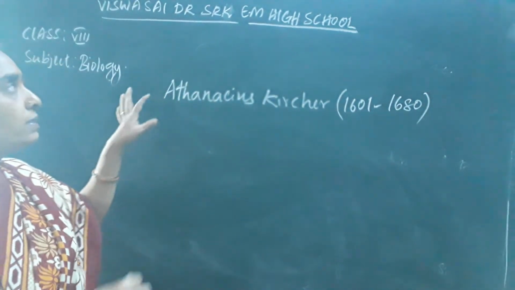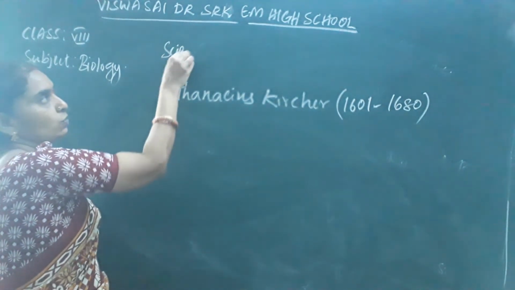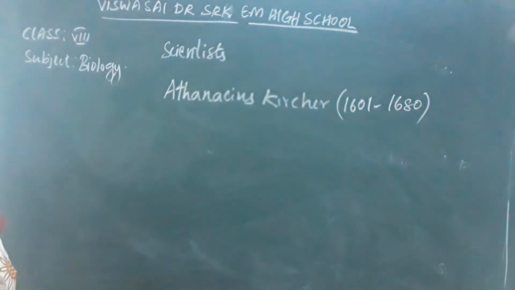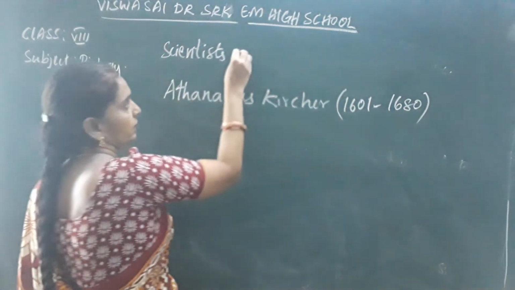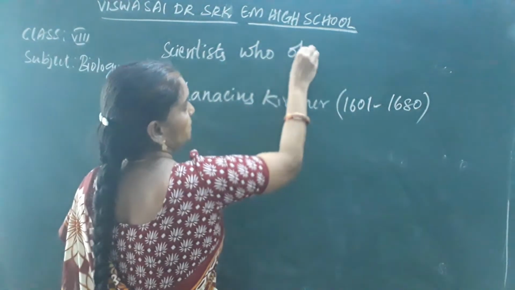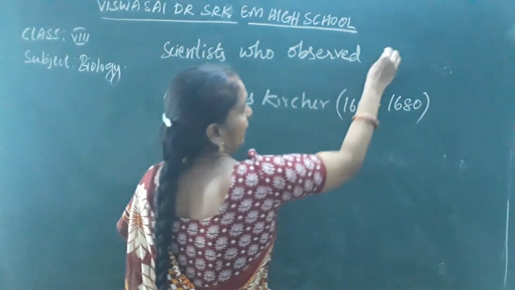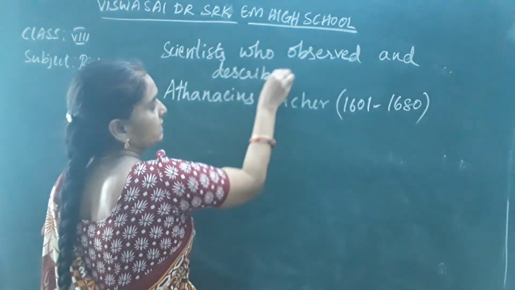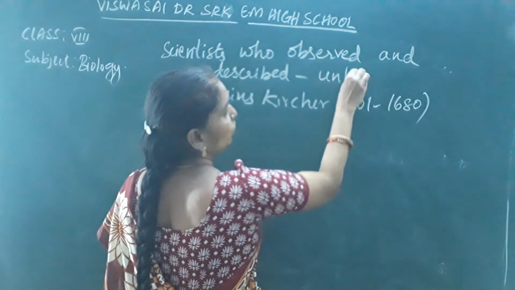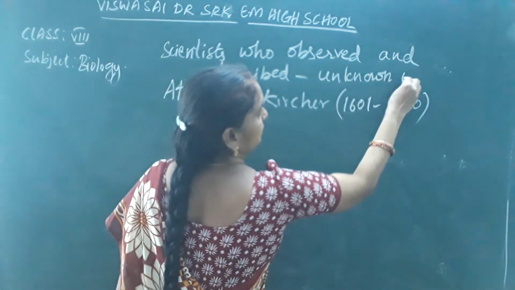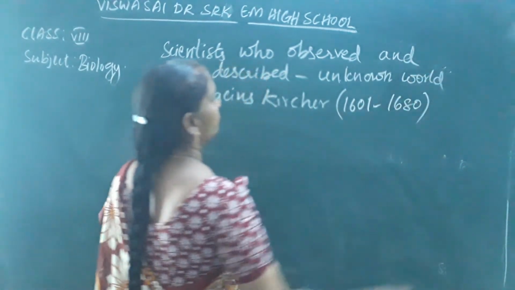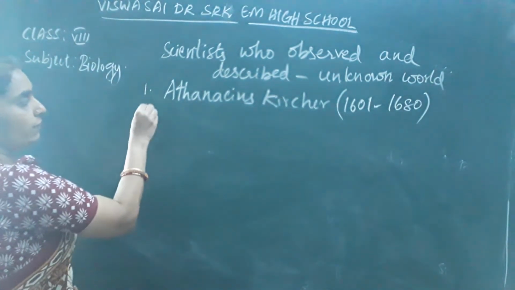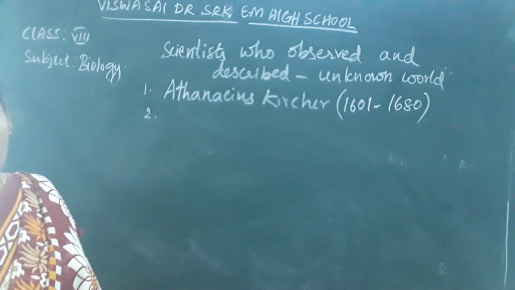These were the scientists who observed and described the unknown world. He was Athanasius Kircher, his life period between 1601 to 1680.